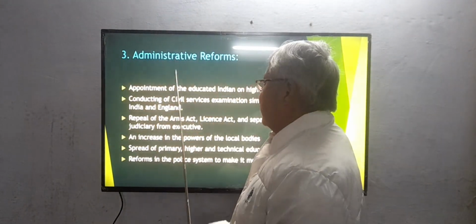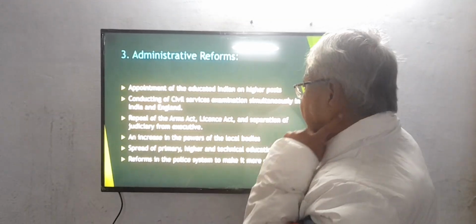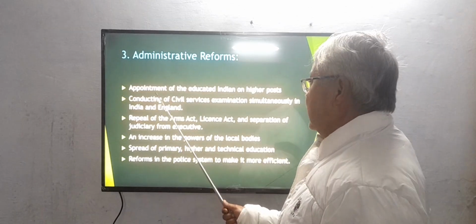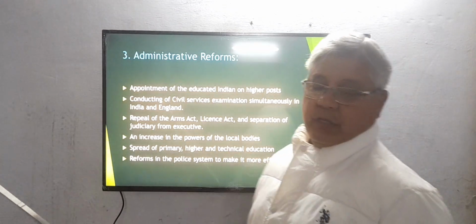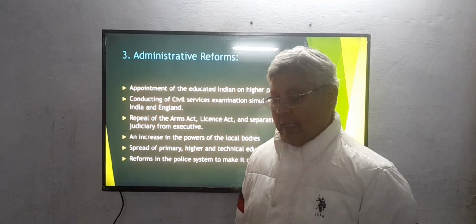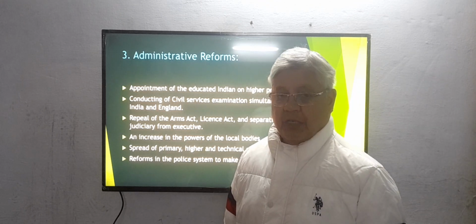Then the third sort of demand of these moderates was administrative reform. These moderates wanted appointment of educated Indians on higher posts. You know that during that time the higher posts were reserved only for the British.